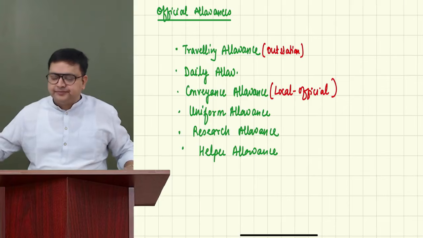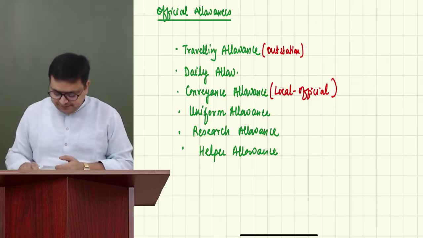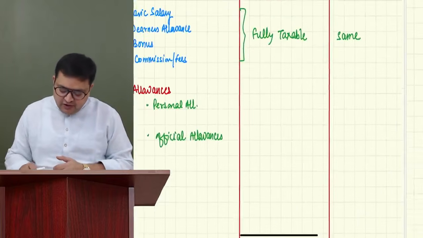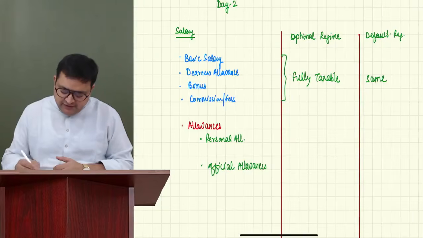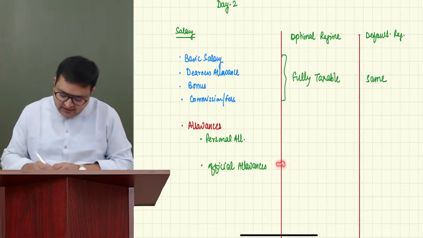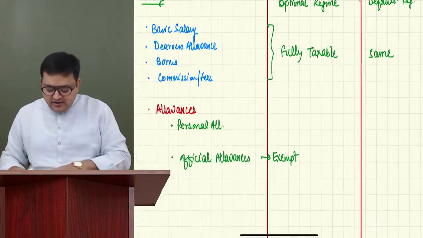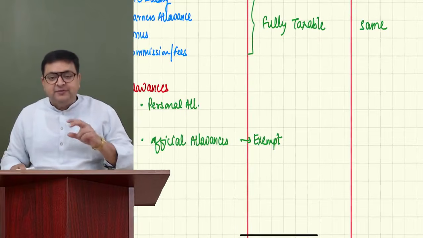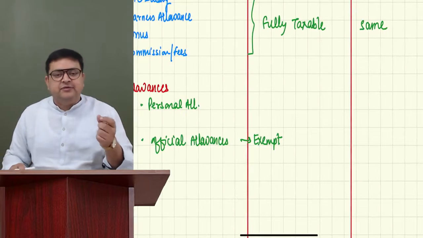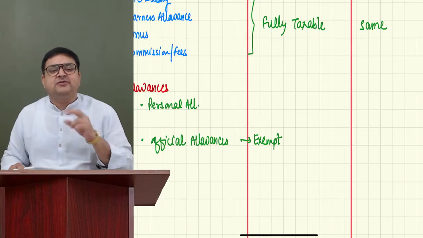Very good. These are exempt under both the regimes, whether you are following optional, whether you are following default. So please write it down that official allowances are exempt under both the regimes. However, if you actually don't spend the money for official purposes, or you spend less money for the official purposes and you save some money.